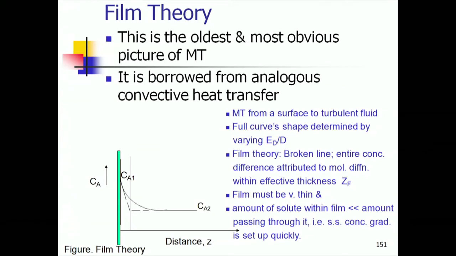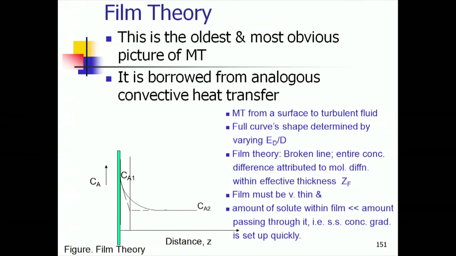Now, in order to analyze this, what we say is, and this fluid could be turbulent. So, there could be a great deal of mixing here. We are deliberately choosing a situation which might be most amenable to the visualization of film theory. Ca2 is constant, that is the bulk concentration, and Ca1 is the interface concentration, which will be basically the vapor pressure of naphthalene at the surface divided by RT.